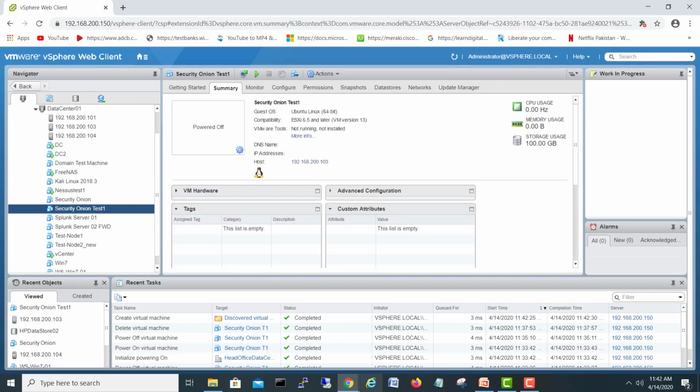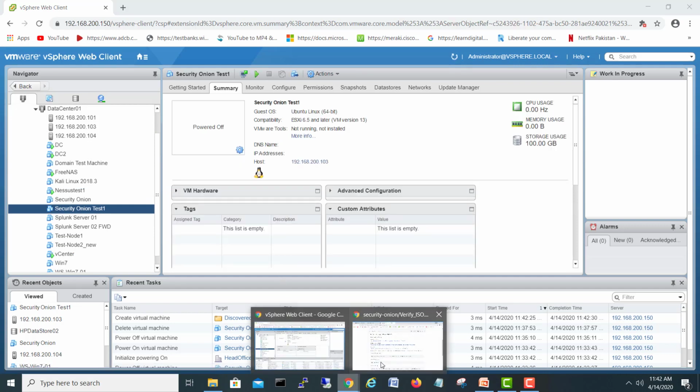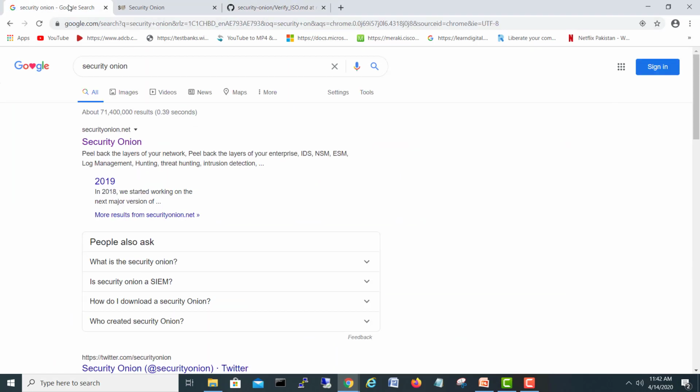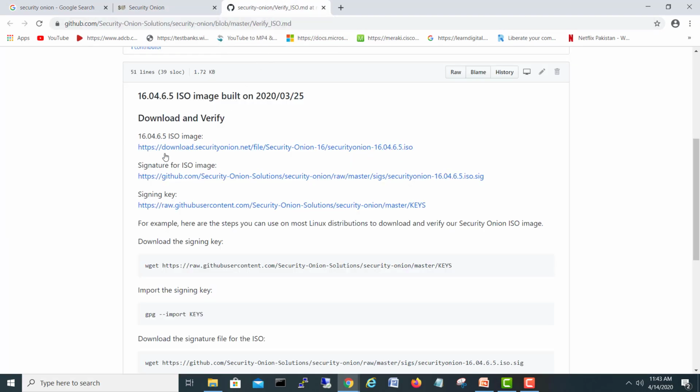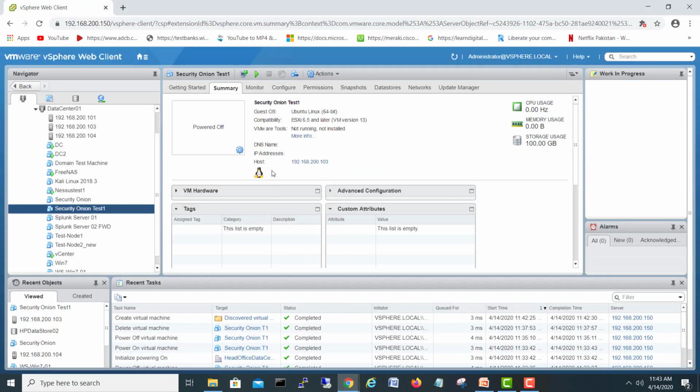Second thing, you have to go on Google, just type here SecurityOnion and you will see a website, securityonion.net. You have to click here and it will take you to the website. On this website you have to click on download and it will take you to the download options. So we will come here, ISO image. I have downloaded this ISO image, which I have already uploaded on my data store.